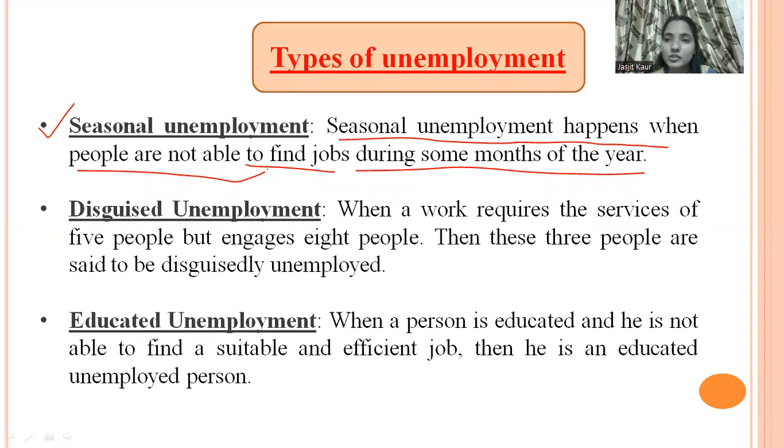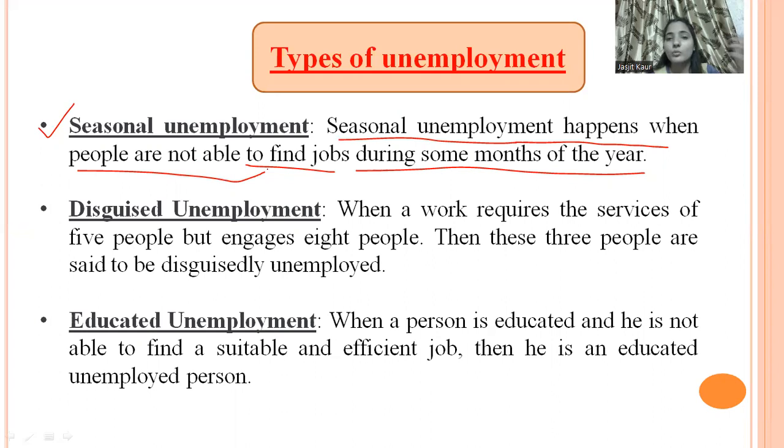When the season changes, for example in Manali or any other place where people visit in one particular season only. Or, for example, the people who are producing wool products. When the season changes to summer, they cannot produce wool, because people do not wear woolen clothes in summer.